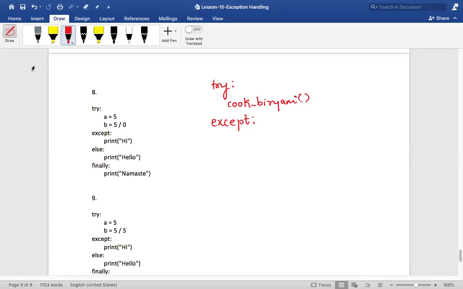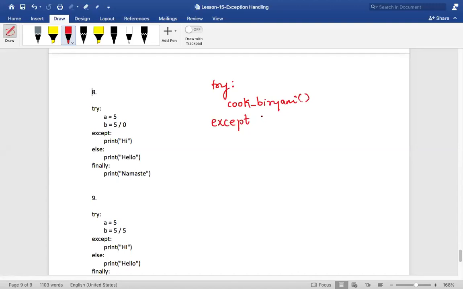Will there be an exception? It's not mandatory that you have to write the exception name. If you don't write, any exception will be caught over here, right? So let me write some exceptions for now. What all exceptions could occur? Let me give the names for now. Something bad could have happened.